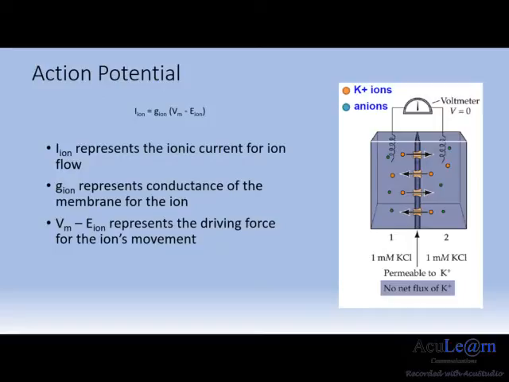The ionic current will always flow as long as Vm isn't equal to E ion. The current will always flow to bring Vm to E ion. If Vm is more positive than E ion, the driving force is positive and the ions will flow outwards. If Vm is more negative than E ion, the driving force is negative and the ions will flow inwards.